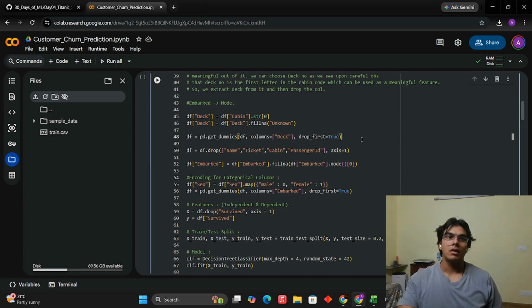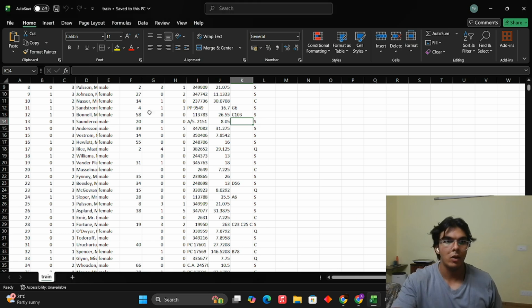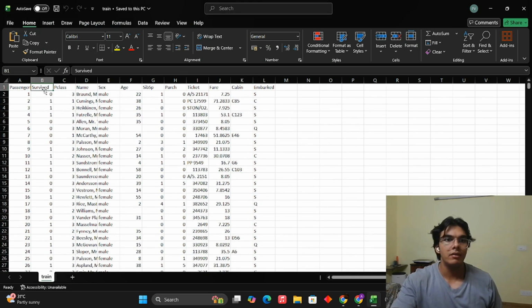Because let's say that we have the survived column right here. Survived column. So survived, there is no -1.5 or 2, 3, any other values. This is a binary column, right? We have either survived or we have not survived. If I know that the passenger has survived, the not survived will definitely be having a value of 0. And if the passenger is not survived, then survived will definitely be having a value of 0. That is what we use here.